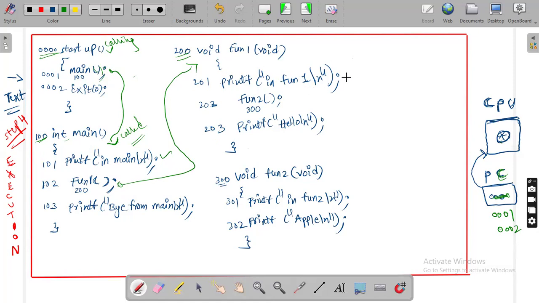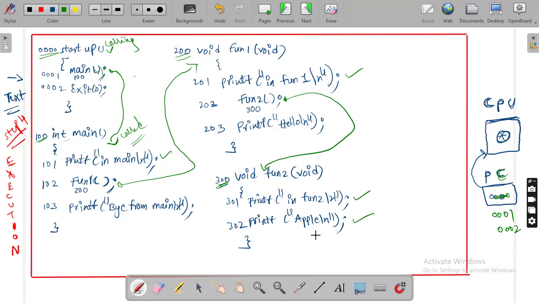Now printing the printf in fun1, and next the fun2 function call happens. The statement is at 202. The name of the function is fun2. Fun2 is located at the 300 location; the definition is available at the 300 location. So the name of the function represents the address of that function, 300. Now when the function call happens, control jumps to the function definition to execute all the statements. Getting my point? So when it jumps to the fun2 definition, the printf in fun2 will be executed, and apple will be executed.